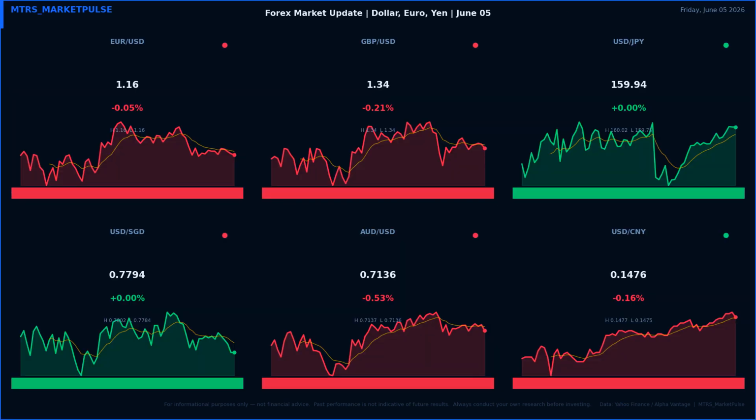Now let us look at the macro forces behind today's currency moves. On the geopolitical front, this comes as Tech Weekly, software earnings help S&P 500 hit 8th week of gains, Investing News Network, adding pressure to energy markets. This is adding a risk premium across energy markets and supporting safe haven demand.